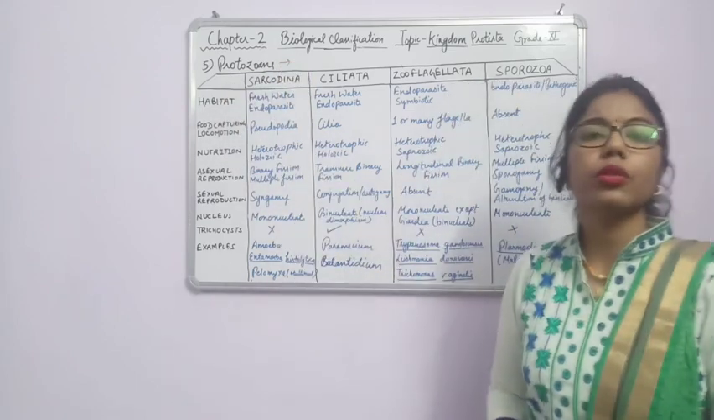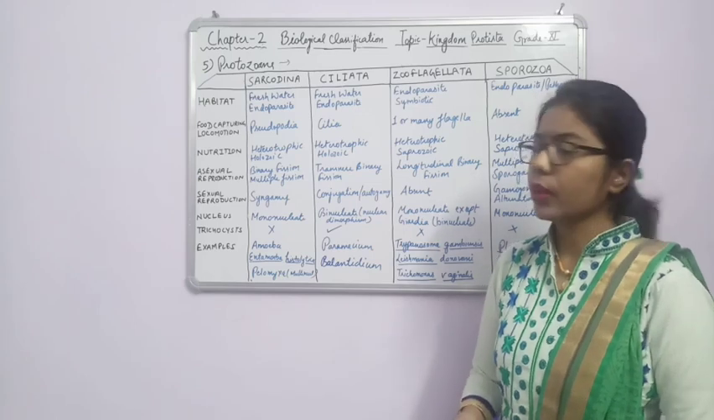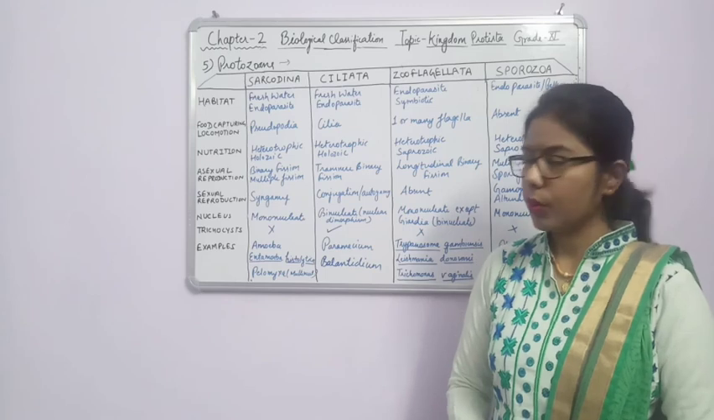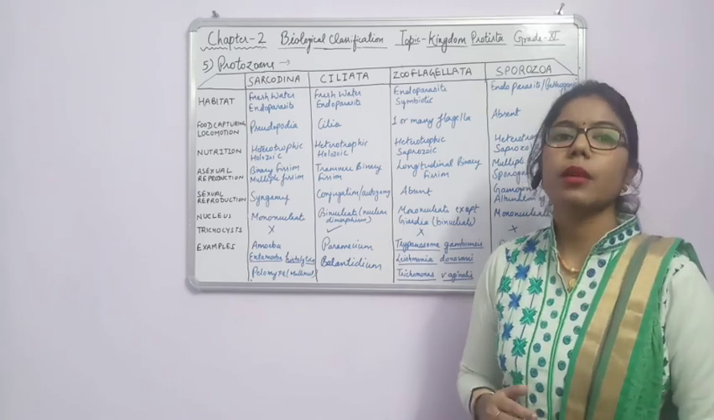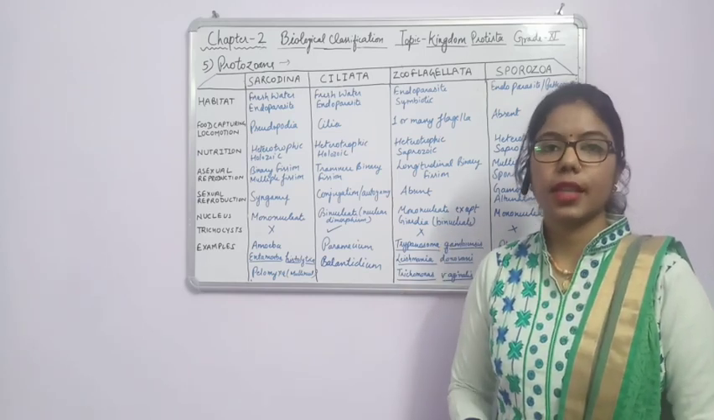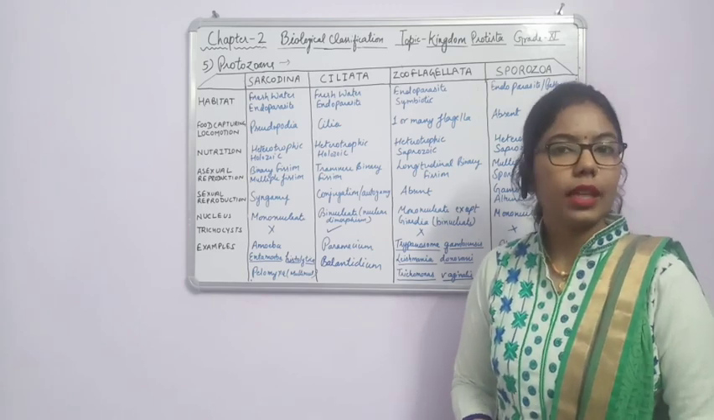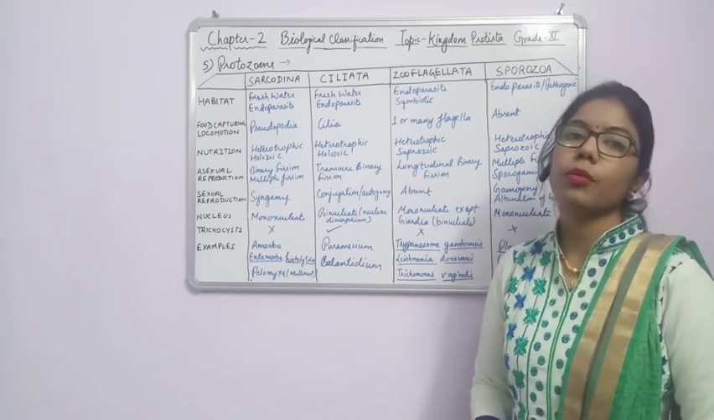So what are the protozoans? They resemble animals in some characteristics. Okay, so we can say these are the animal-like protists. Now we will start with some characteristics of protozoans, as they come under the kingdom Protista. The remaining characters are the same: it is eukaryotic as well as unicellular, and the mode of nutrition is heterotrophic.